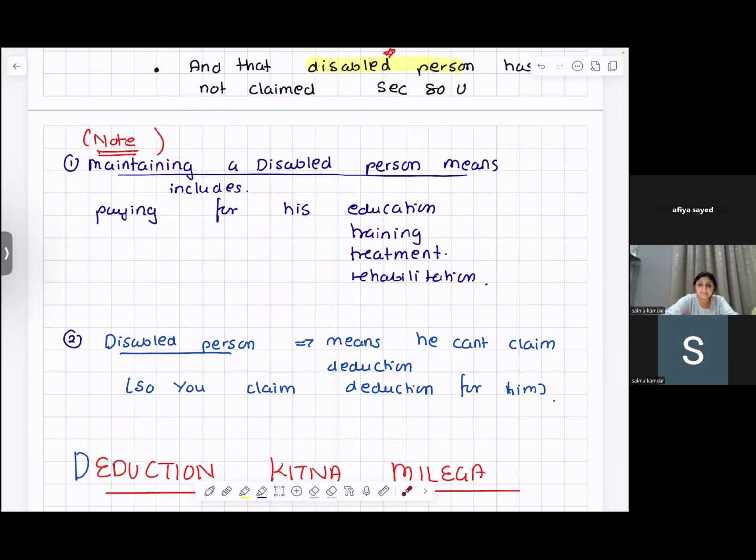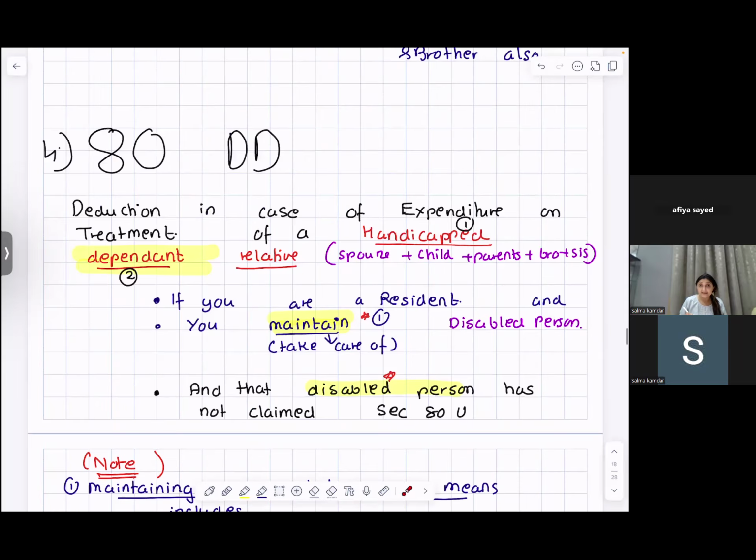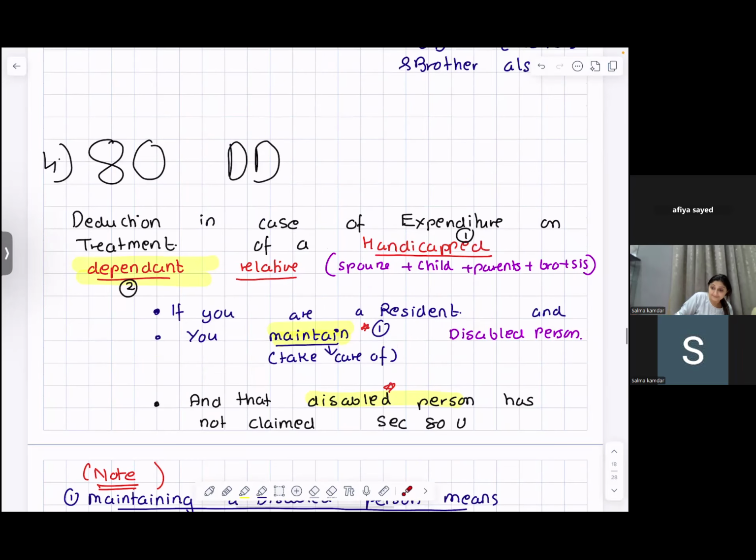It is when your brother or your sister is dependent on you, even spouse, dependent children, and independent parents. 80DD is specifically a deduction for maintenance of disabled dependents.